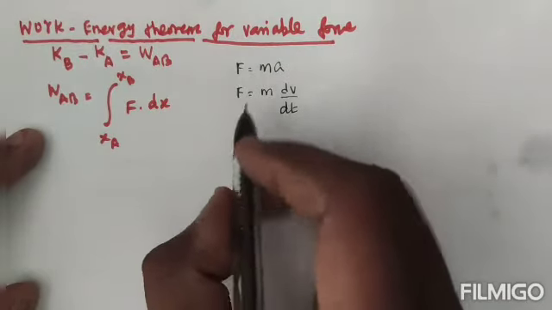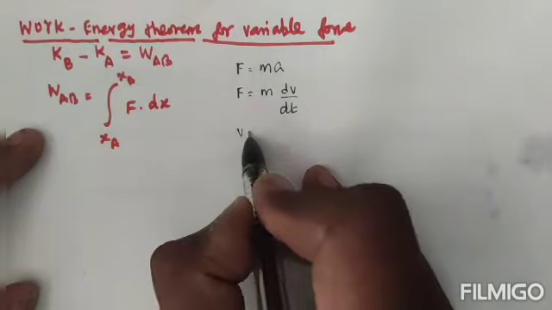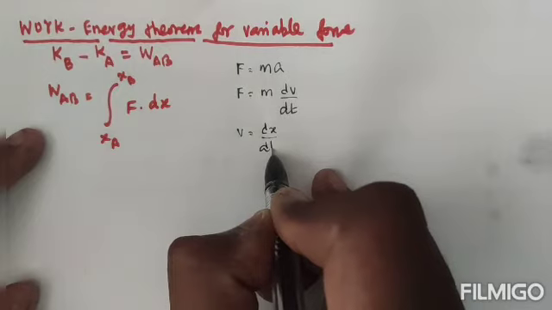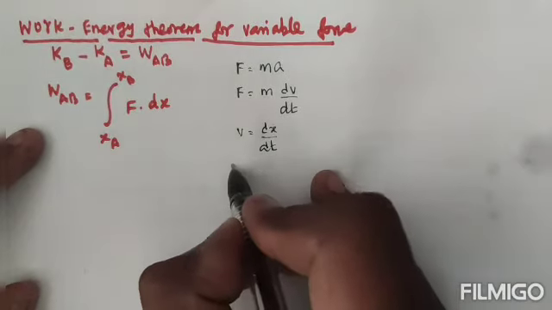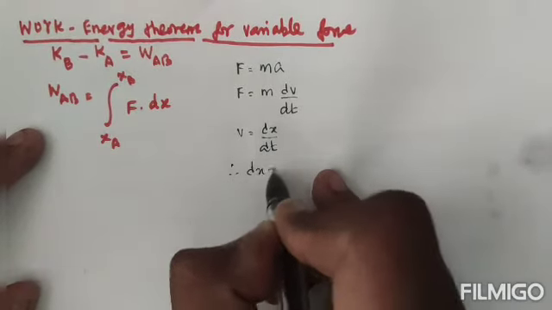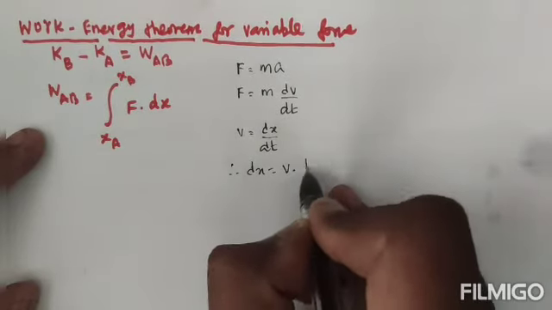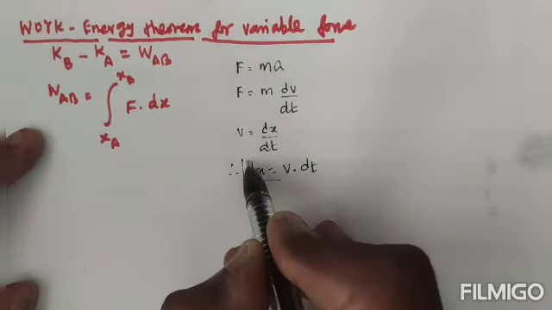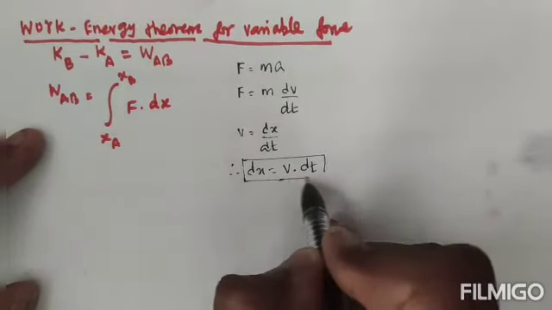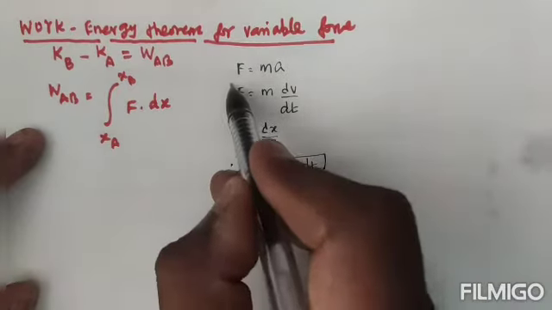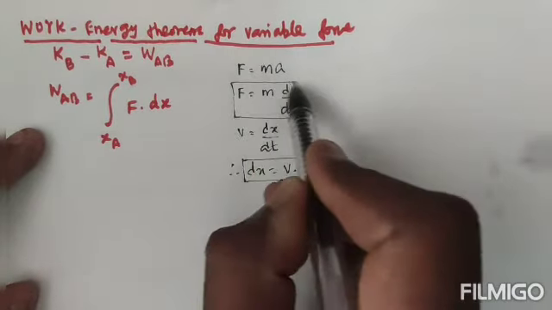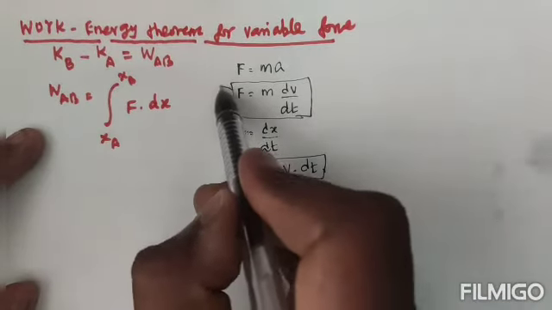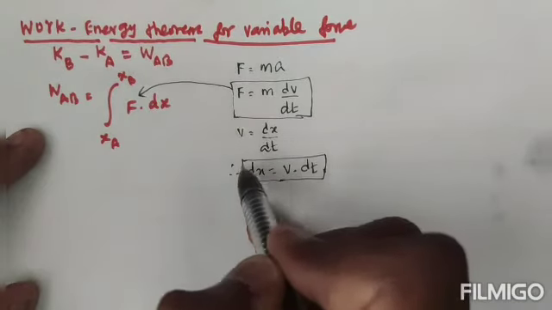We know velocity equals change in displacement divided by change in time. Therefore dx is equal to v into dt. So we take these two results, dx equal to v dt and F equal to m dv by dt.